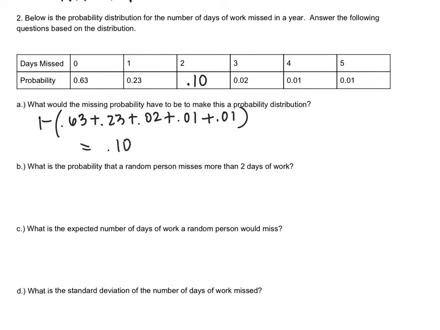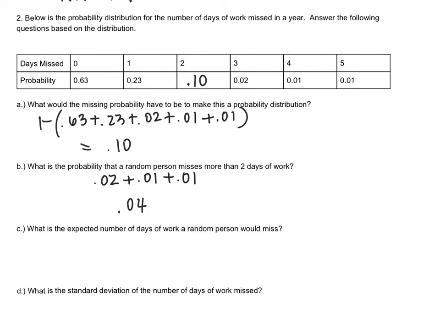Okay. Next, we want to know the probability that a random person misses more than 2 days of work. So more than 2 days would be 0.10 plus 0.02 plus 0.01 plus 0.01. Oh, no, we don't actually need the 0.10 here because it doesn't say at least 2 days of work. It says more than 2 days of work. So that would just be 3, 4, and 5. So 0.02 plus 0.01 plus 0.01 is 0.04.